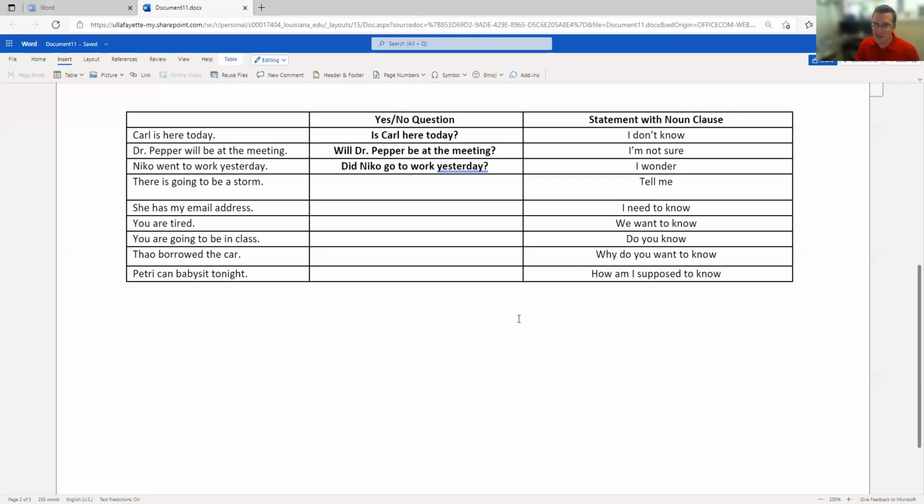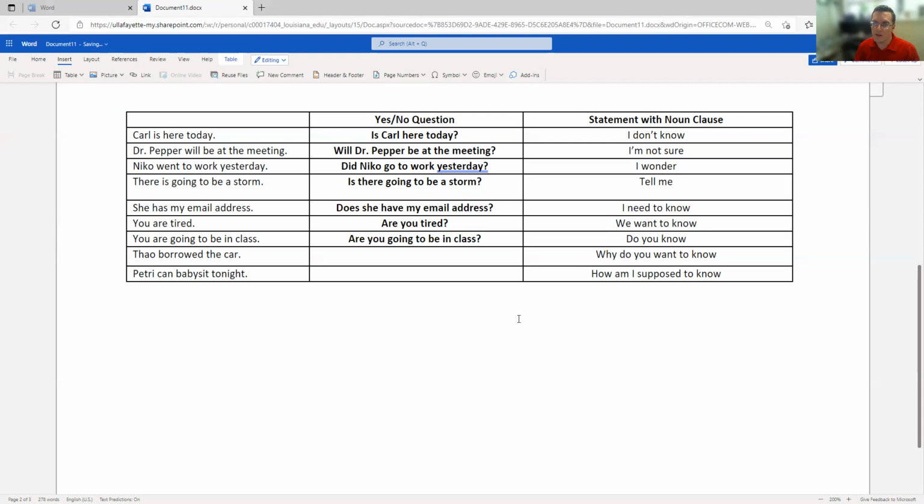The next sentence: there is going to be a storm. We see that to be verb. Is there going to be a storm? That's a question. She has my email address. Present tense, so we need a do or does. It's she, so: does she have my email address? You are tired. We take the to be verb and move it to the front. Are you tired? You are going to be in class. Are you going to be in class?